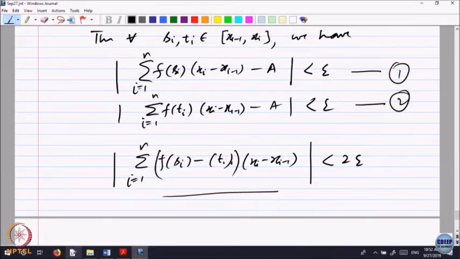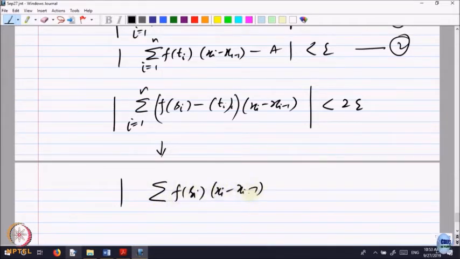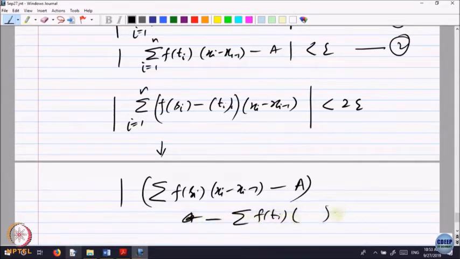Is that okay? Or shall I write that step? In case you feel uncomfortable, let me write. The reason is that this quantity is the summation f of si into (x_i minus x_{i-1}) minus A, plus the other term, minus the summation f of ti times that thing, minus A. Add and subtract, and now use the triangle inequality.